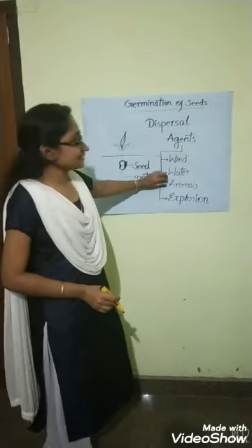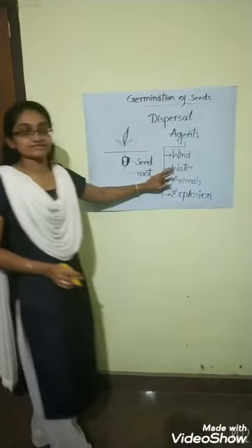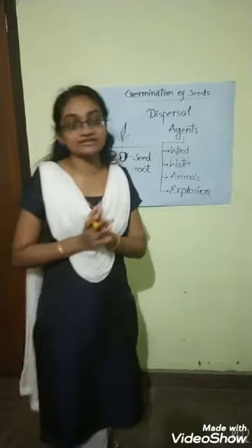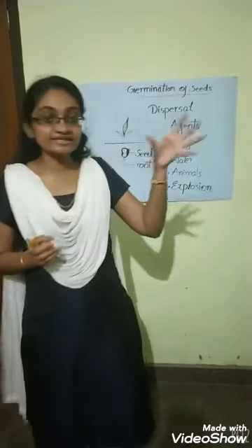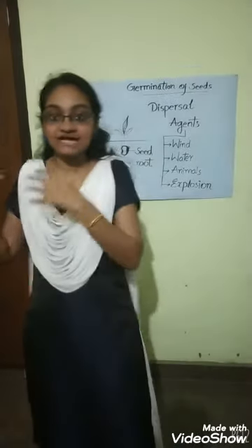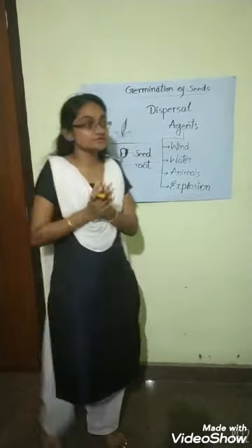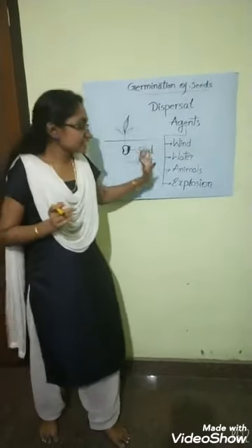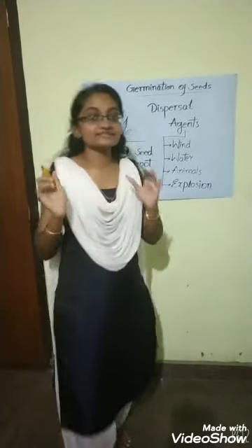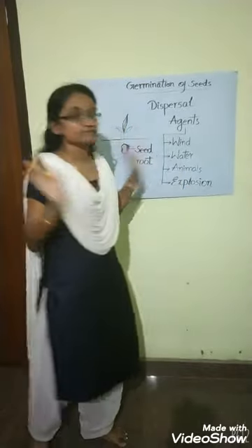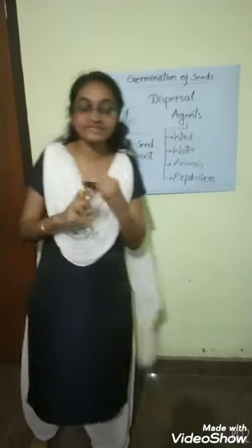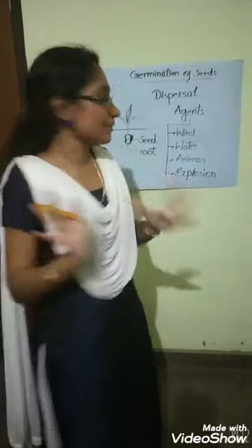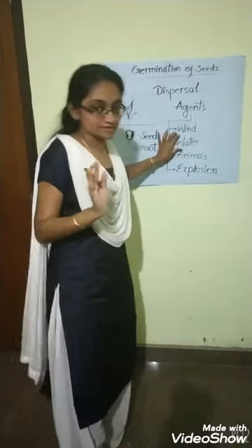The next one is dispersal by water. Some seeds are dispersed through water. The examples are lotus seed and coconut. When a coconut falls on water, it floats and travels long distances. So these seeds travel through water and dispersal happens. The examples are lotus seed and coconut. These are about dispersal by water.